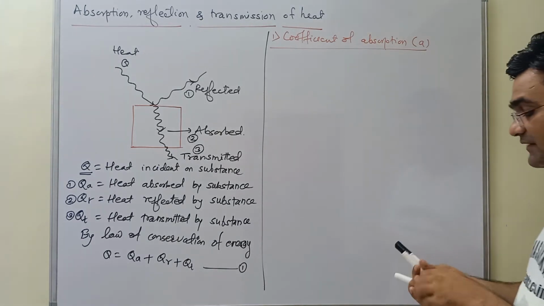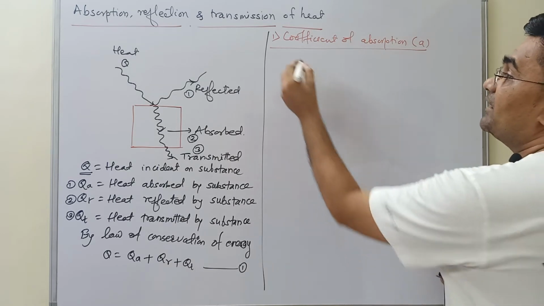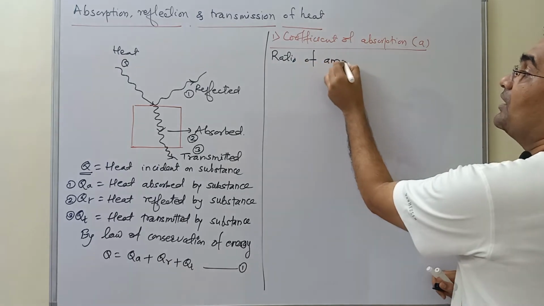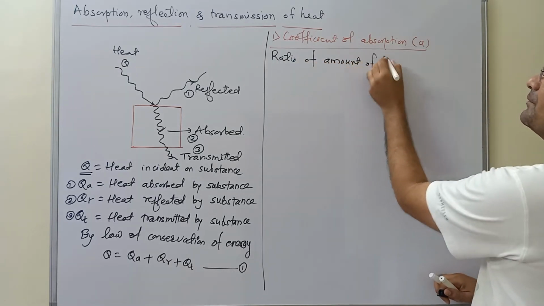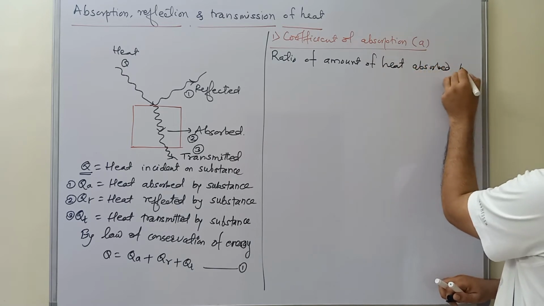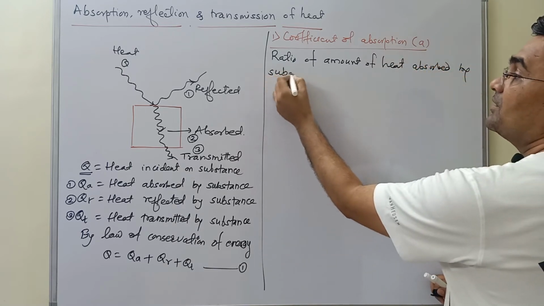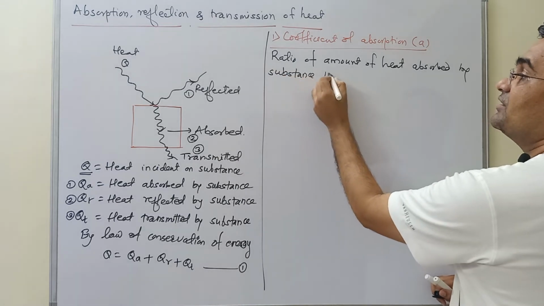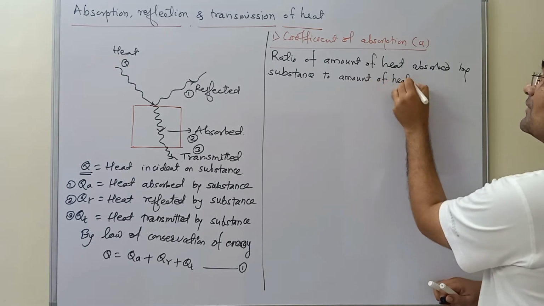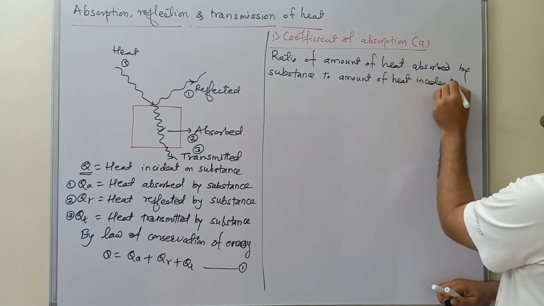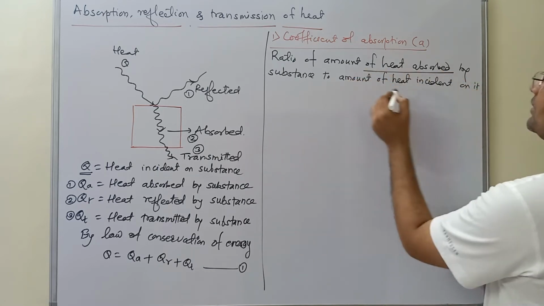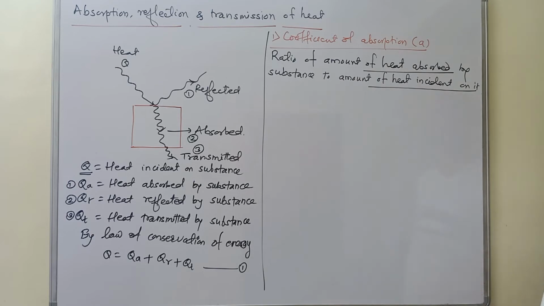If I want to find this coefficient of absorption, then I can define it as the ratio of the amount of heat absorbed by the substance to the amount of heat incident on the substance. So the amount of heat absorbed divided by the amount of heat incident on the substance is called what?